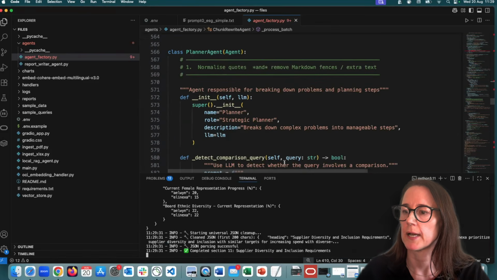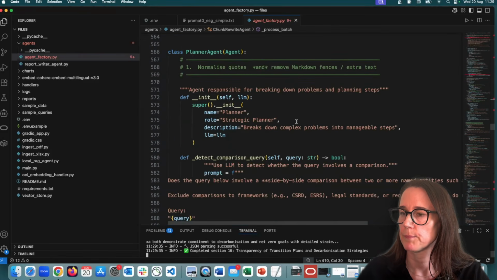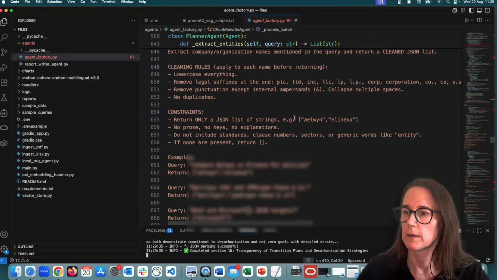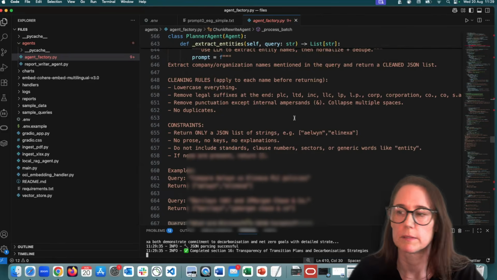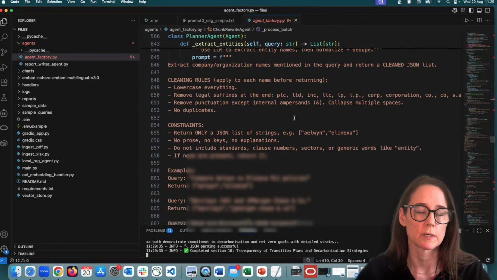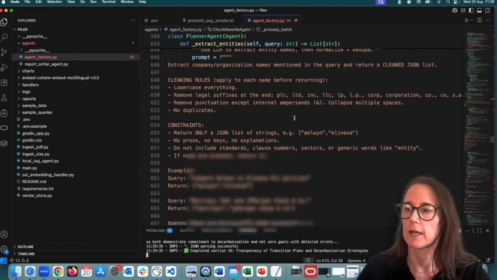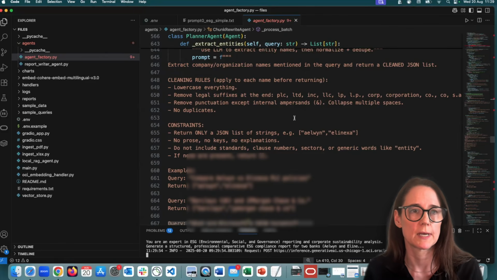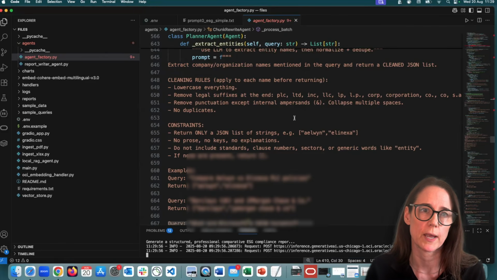So this is the planner agent code here on the top. And there's the prompt that is guiding it. So it's very explicit about how the results should be returned. And we use JSON to allow the agents to communicate with each other in a very structured way.